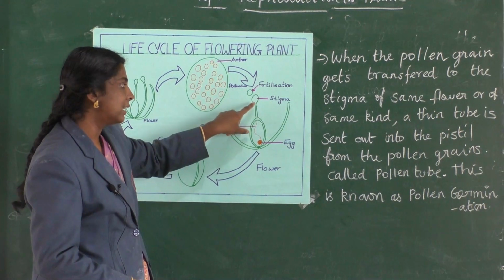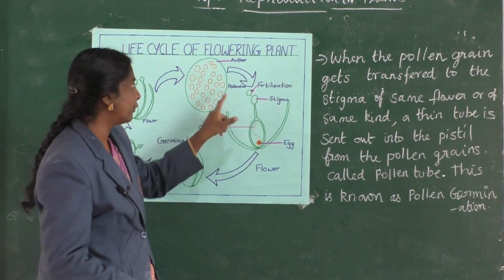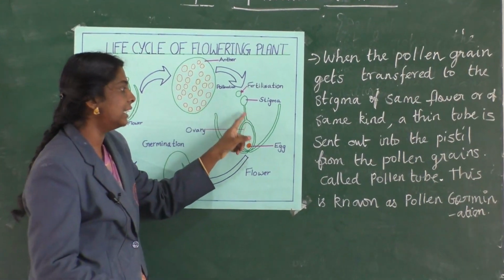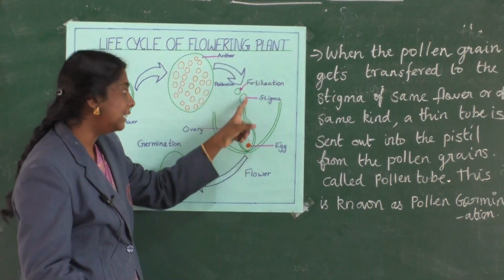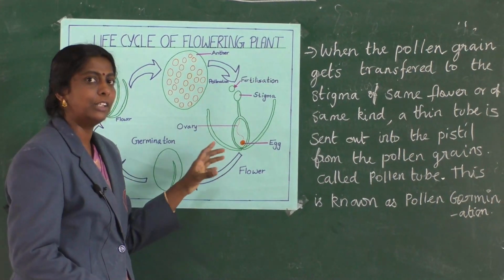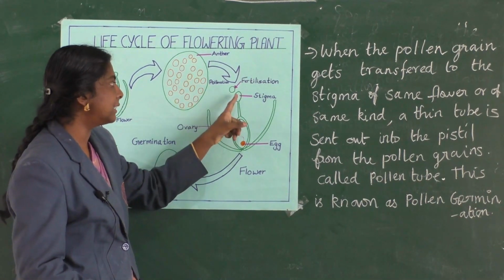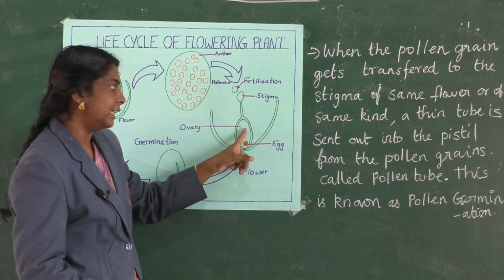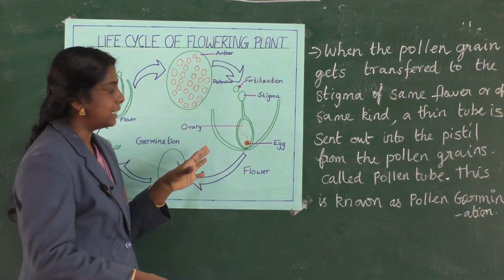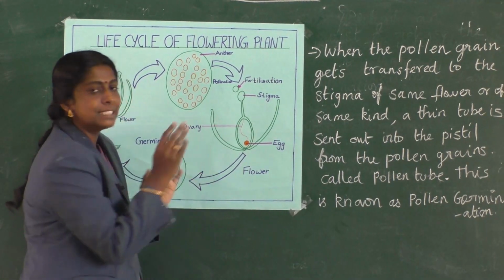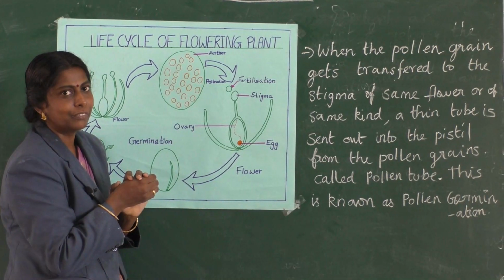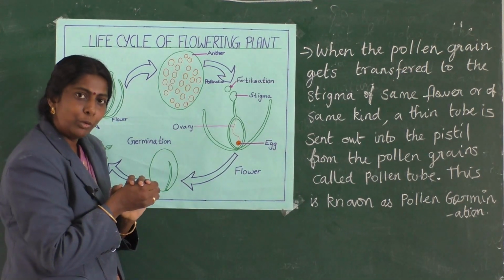That is called the pollen tube. And this step is said to be separately as pollen germination. The pollen grain sends the tube through the stigma inside the pistil; that step is altogether separately called pollen germination. Can you all understand? Is that clear to all?